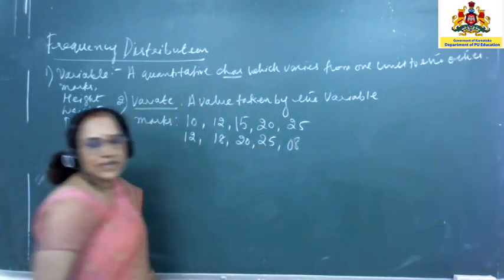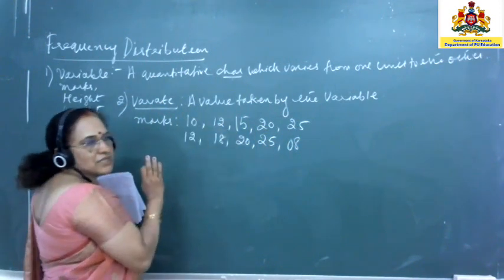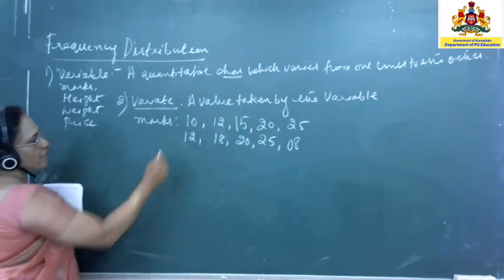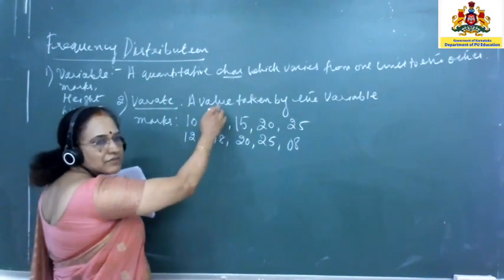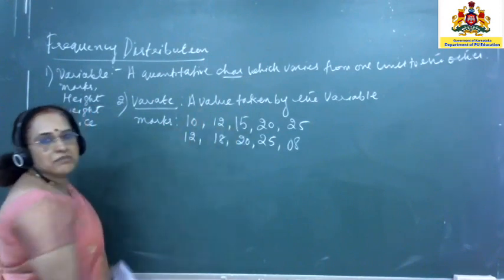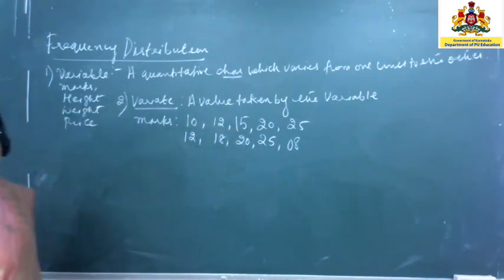So let's take 8. Now what are these? These are marks of how many students? 10 students in a test. Now what is this 10? 10 is the marks of the first student. 12 is the marks of the second student. 15 is the marks of the third student, and similarly 8 is the marks of the last student.